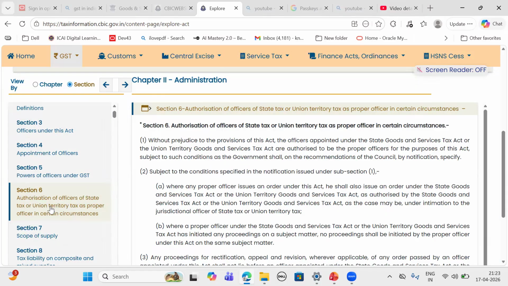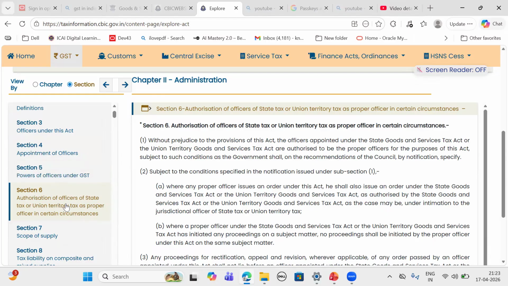Section 6, authorization: after appointment, you tell them what powers they have. Then authorization of officers of state tax or union territory tax as proper officers in certain circumstances. You are making them proper officers.